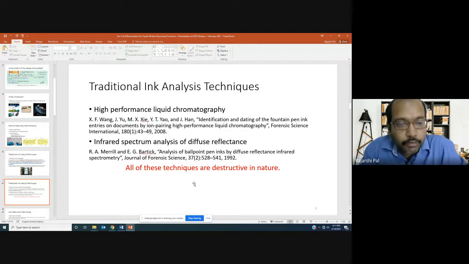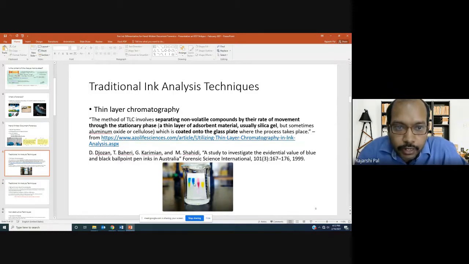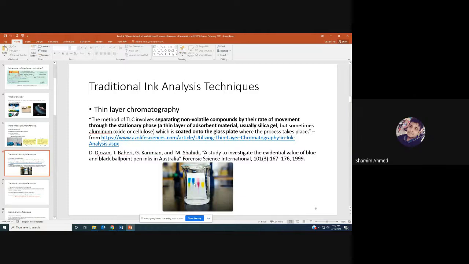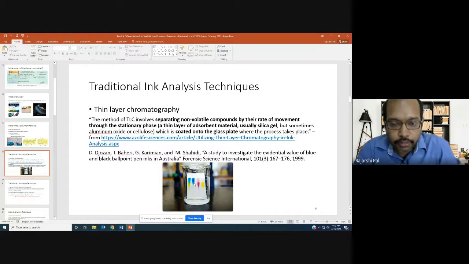So as we have seen in the previous slide, you can see this slide, thin layer chromatography. Now the slide is clear, right? Yes, sir. Okay, and my voice is also clear. Yes. Okay.